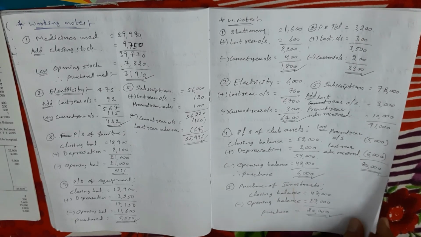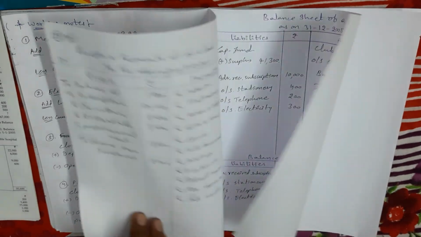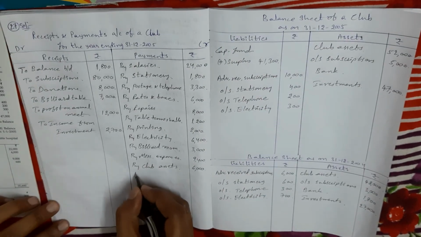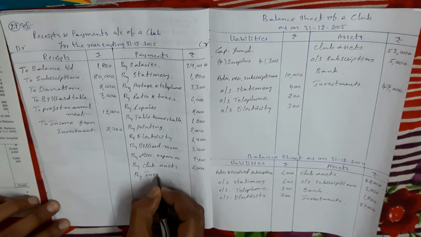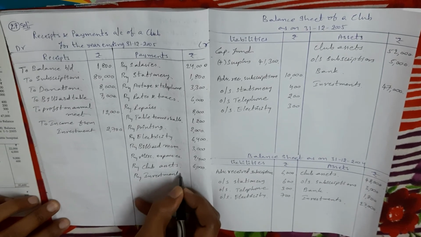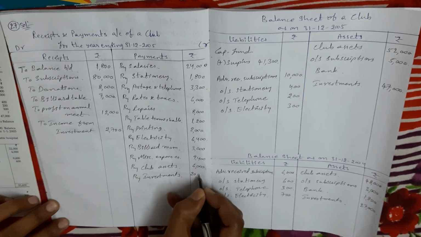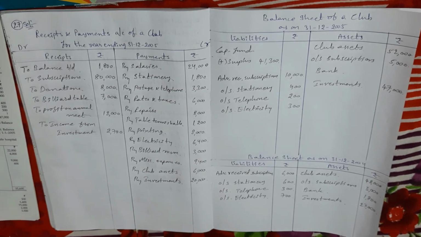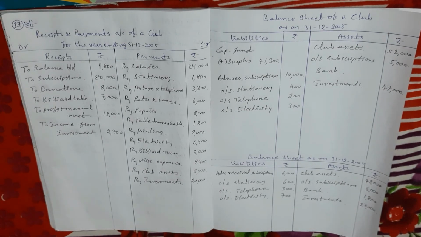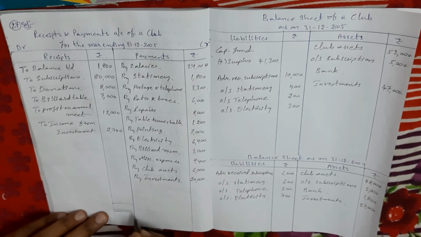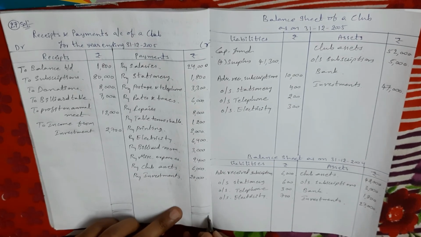Okay. So now I am taking this purchase amount in the receipts and payments account, right side: purchase of investments 20,000 rupees. Okay. This is a problem. First we close the receipts and payments account. Your debit side is more.